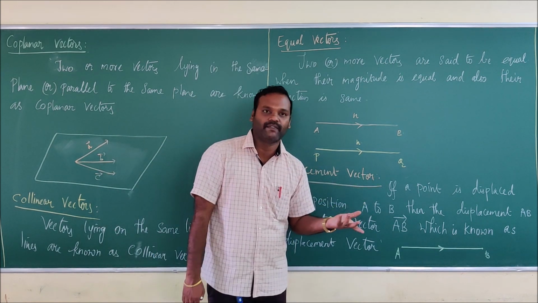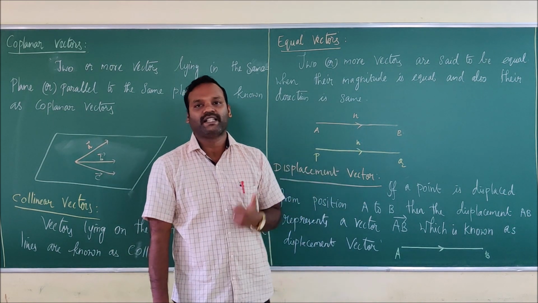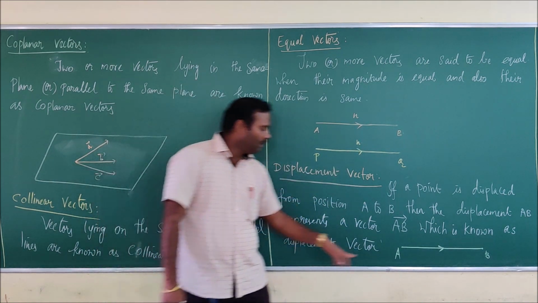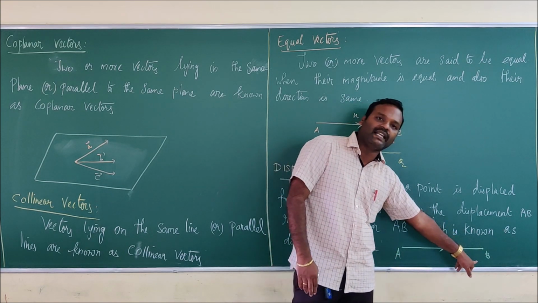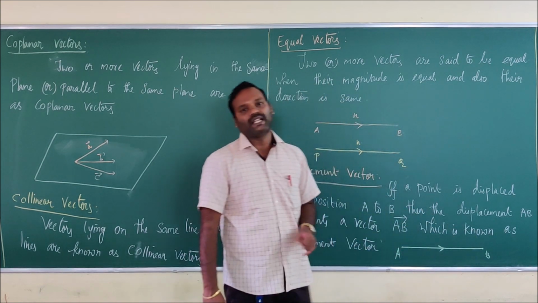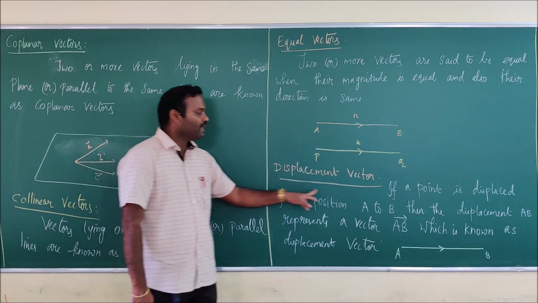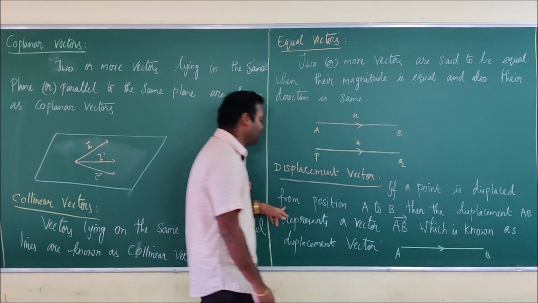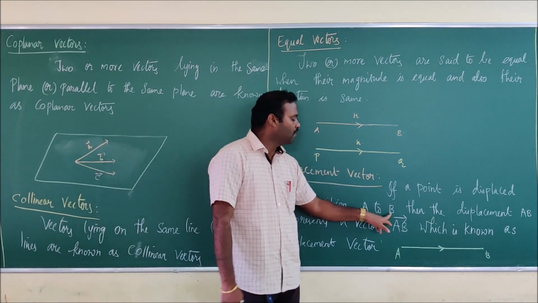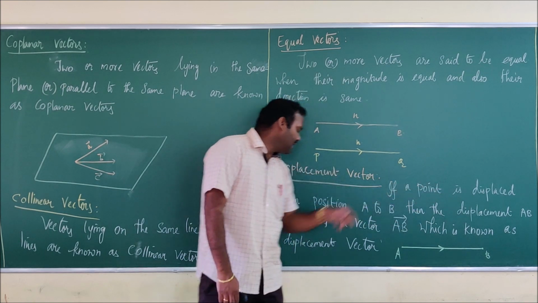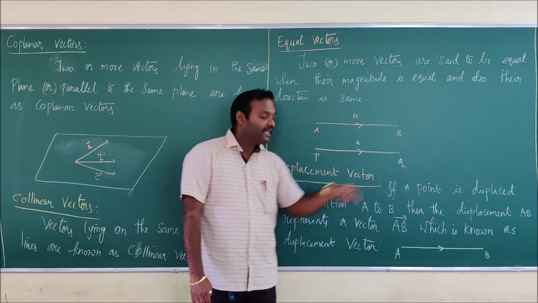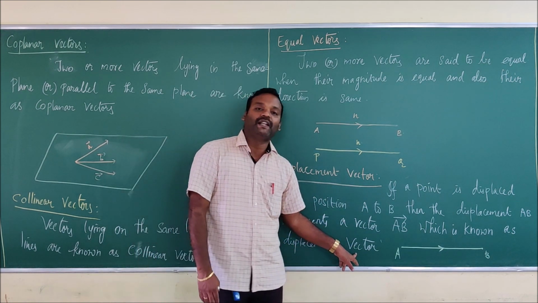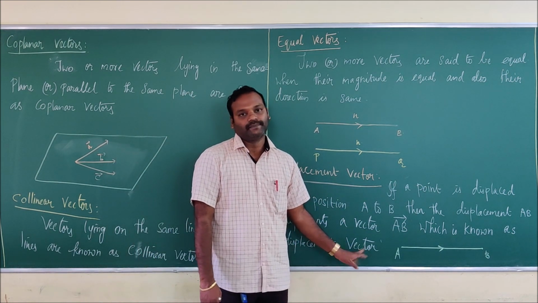Okay, next, displacement vector. You all know the displacement. What is meant by displacement? From one place to another place we are moving. Say for example, if you are moving from A to B, then there is a vector AB vector. That vector is known as displacement vector. That is, the point is displaced from position A to position B, then the displacement AB represents a vector AB vector, which is known as displacement vector.